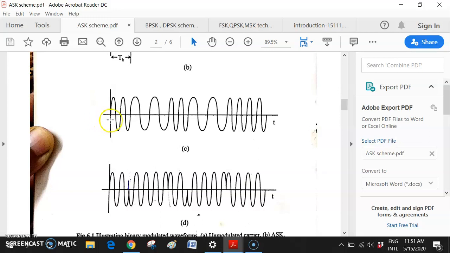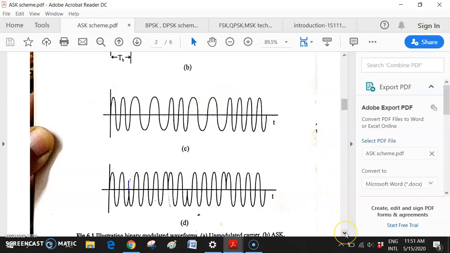So whenever in the binary stream there is a 1, the FSK modulated wave will have the FC1 frequency. Whenever data has a 0, it will have the FC2 frequency. So this is the modulated FSK signal.